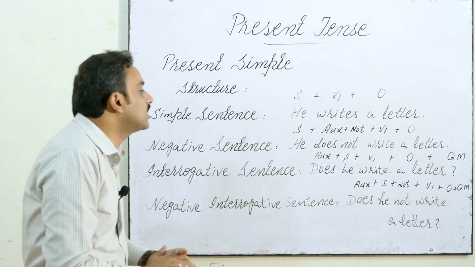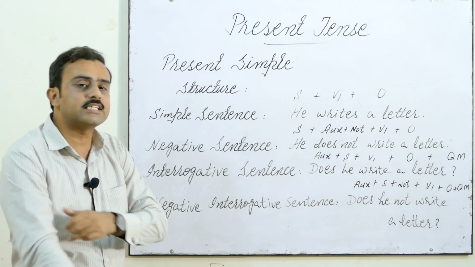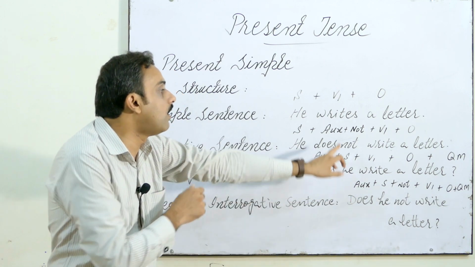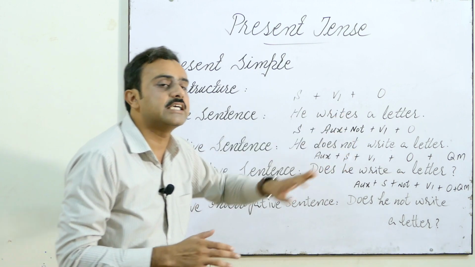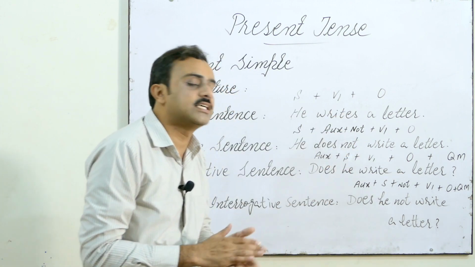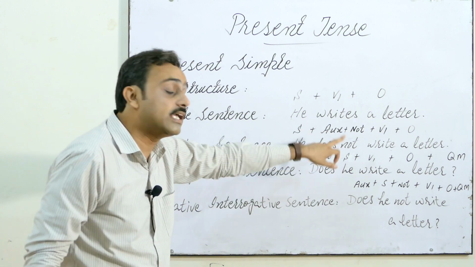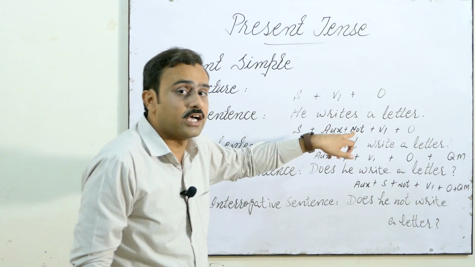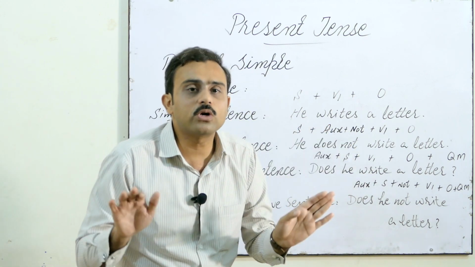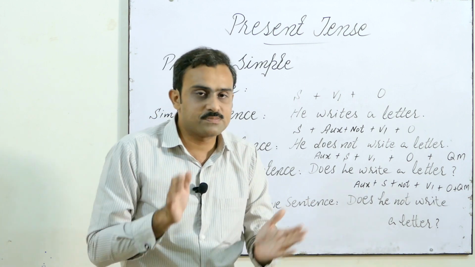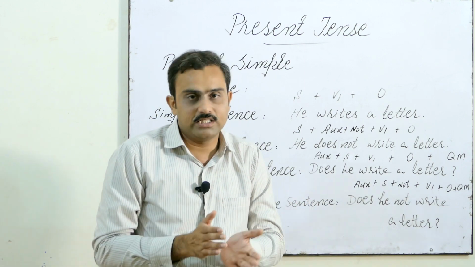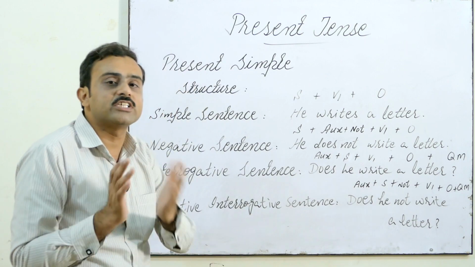And then we have negative sentences. In negative sentences, we have subject, auxiliary verb, and then negation, which means not, and verb first and object. Now here in these negative sentences, we don't need to add morphemes s, es or ies with the first form of verb.